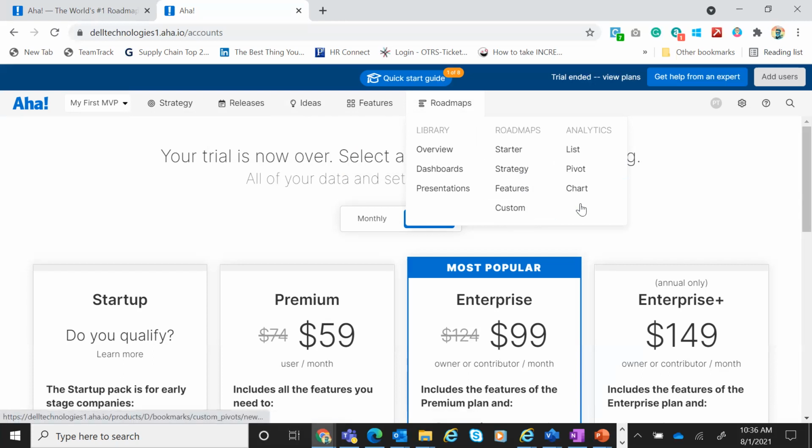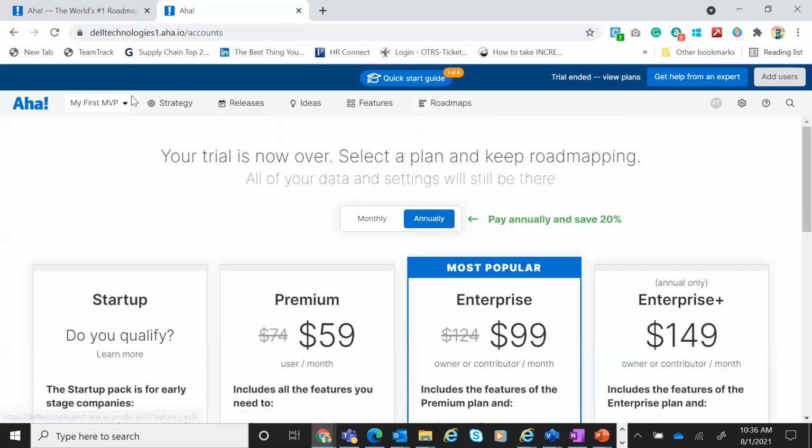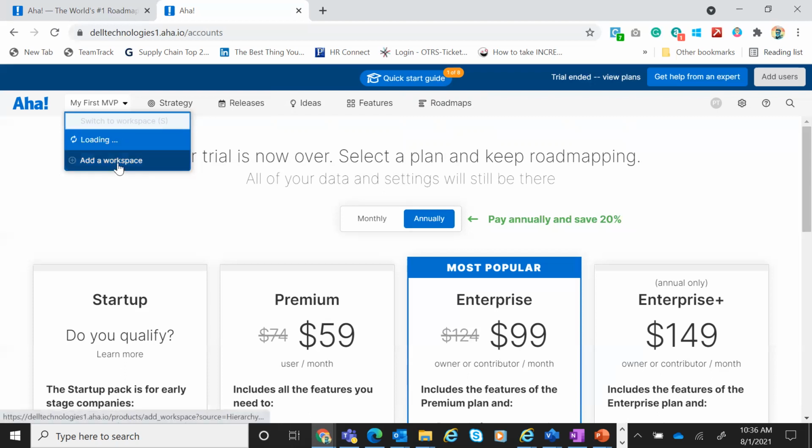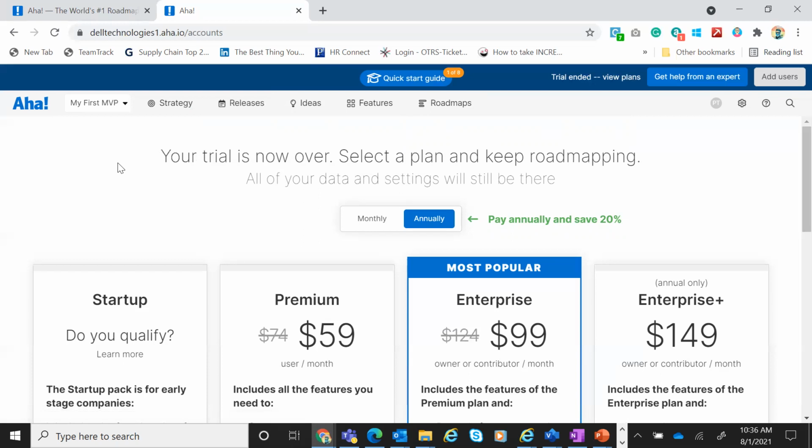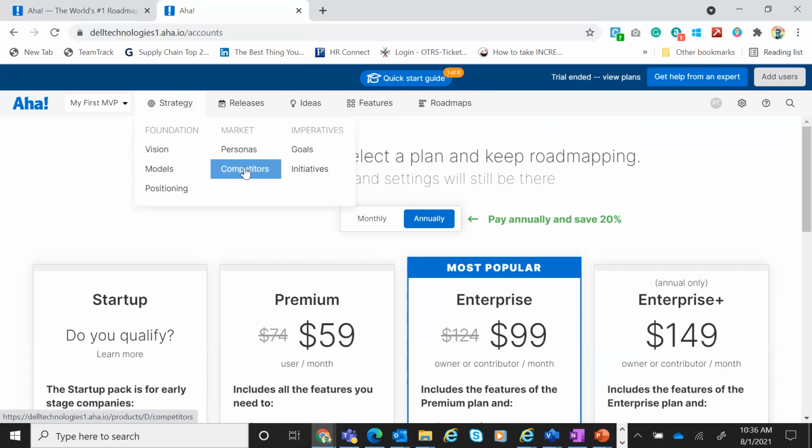You can also use these analytics tools for features, basically for analyzing the product success. Let me check. I don't know if I had created anything. Let me click on one of these.